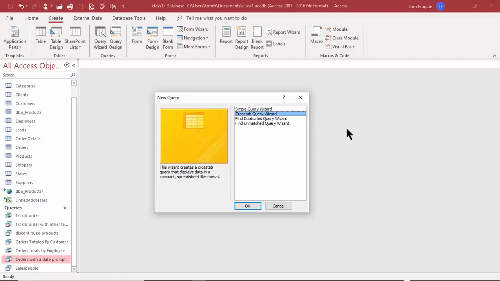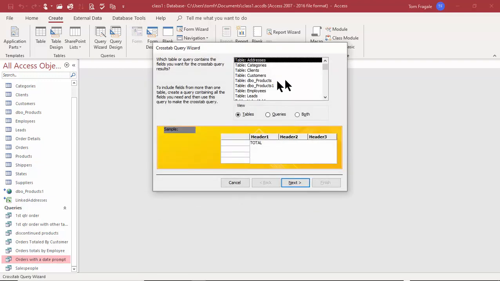The Crosstab Query Wizard is going to give you results similar to what you might see in a pivot table. So for example, I'm going to show a query that will give us a summary by customer by month. So I'll pick on Crosstab Query Wizard and I'll pick on OK. Now I'm going to use the orders table. So we'll pick on orders. We're just going through the wizard. And I'll pick on next.